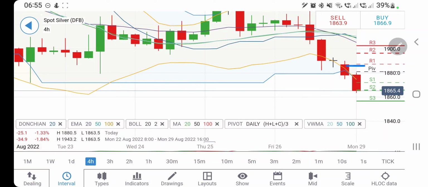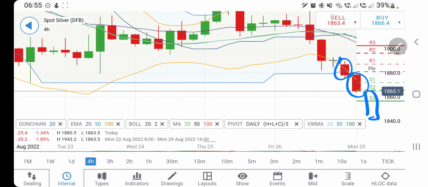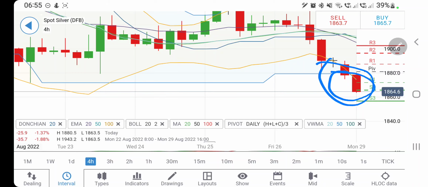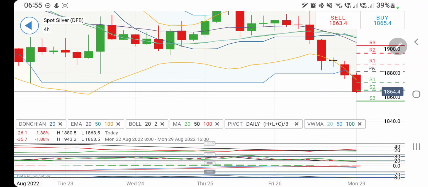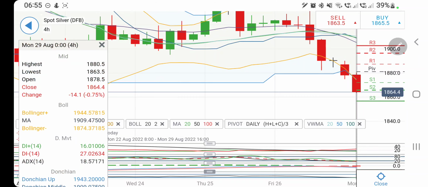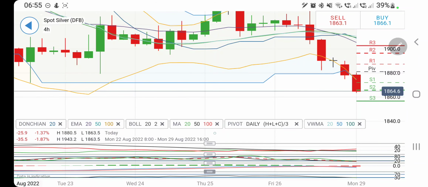On the 4-hour chart, the second red candle is consistently increasing in size. We may see a third red candle too, which is going to be further larger in size, taking it towards 1840 levels. Possibility exists, but at the same time one must observe it is trading outside the Bollinger Bands, hence a pullback can be expected. Still the long entry is only above 1880 levels, and the reversal confirmation is only above 1900 levels.